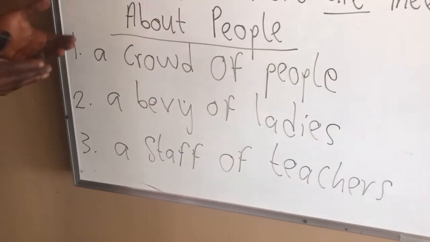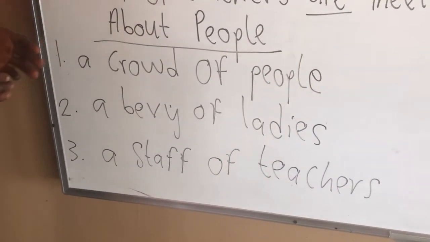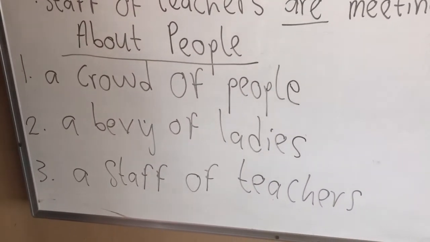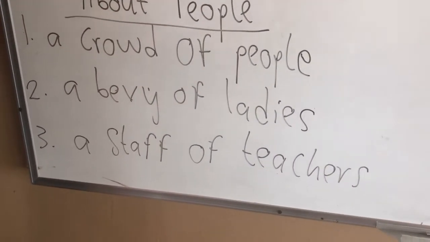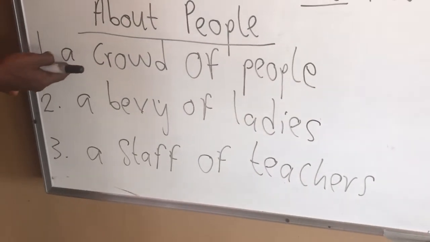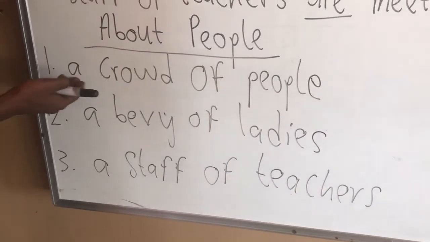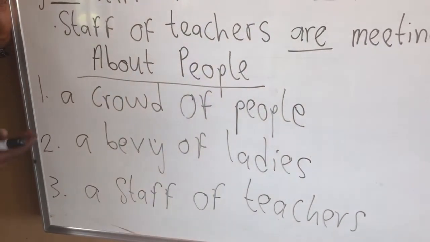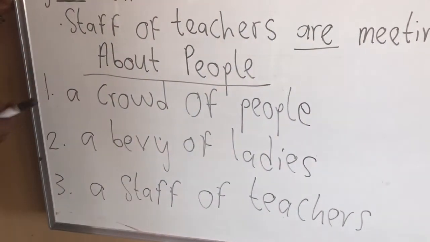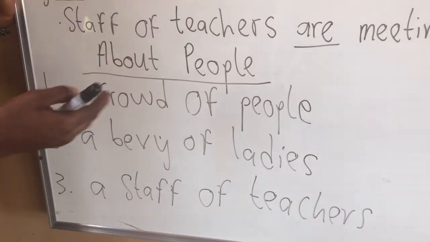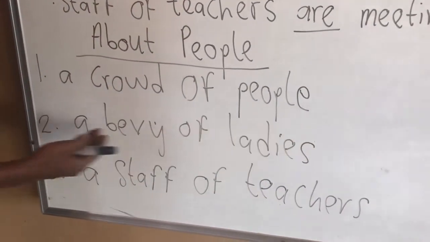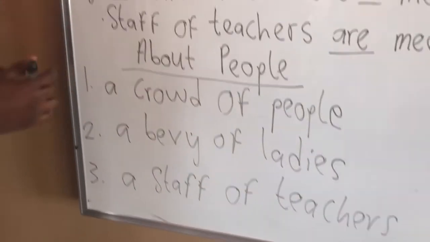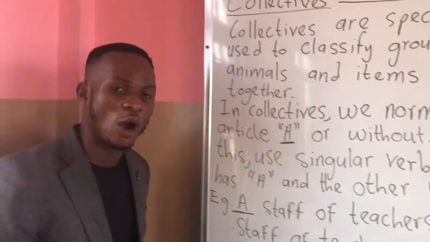If you want to identify people in a group, you could use a quantitative adjective like "many", but you can also use a collective noun like a crowd of people. We saw a crowd of people in the election. A bevy of ladies. A staff of teachers. These are collectives about people.